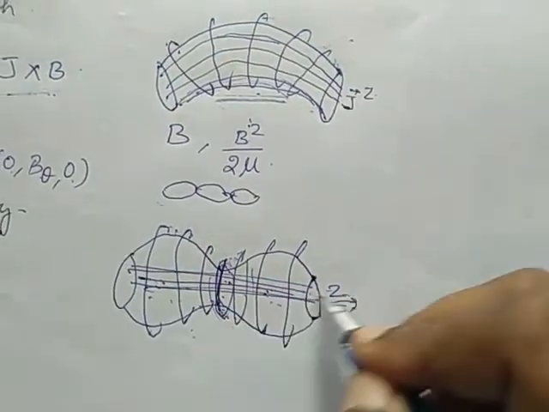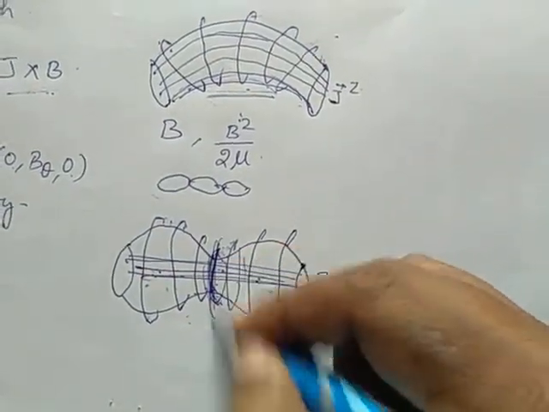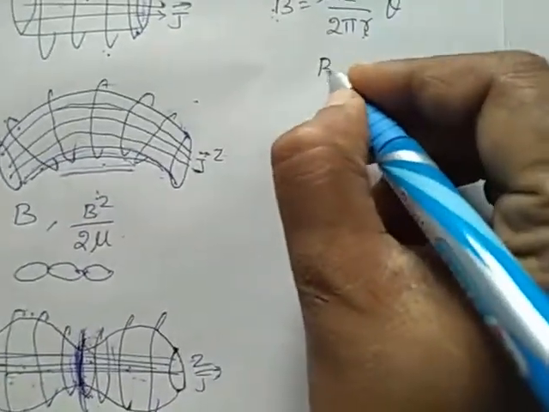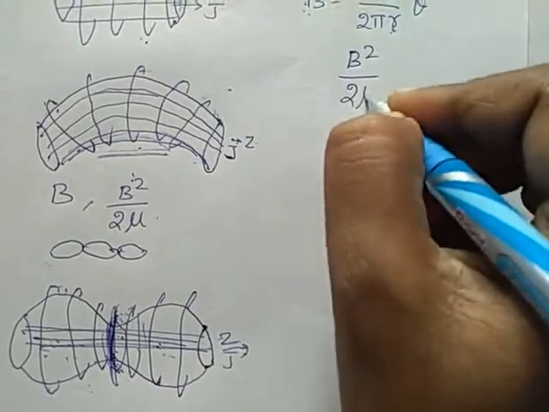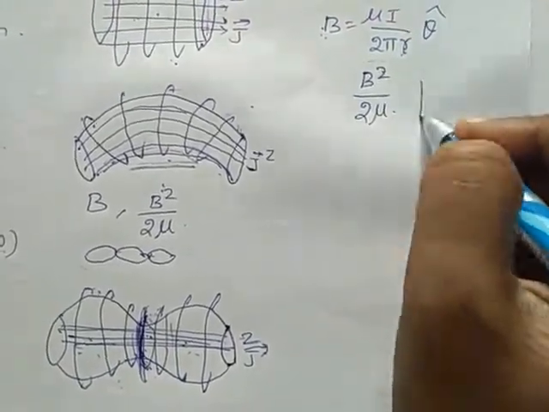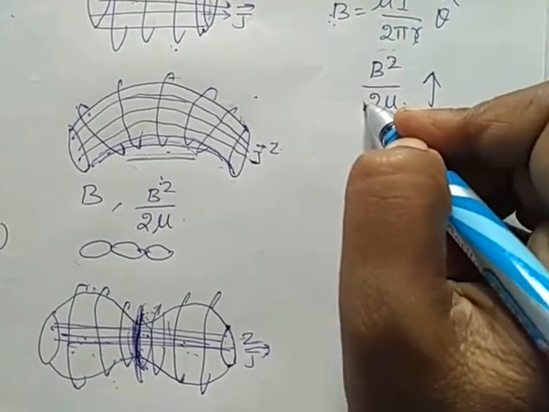Consequently, at this place the magnetic pressure is high, which is given by B squared by 2 mu. This is our magnetic pressure. The magnetic pressure is high at the neck of the plasma column.